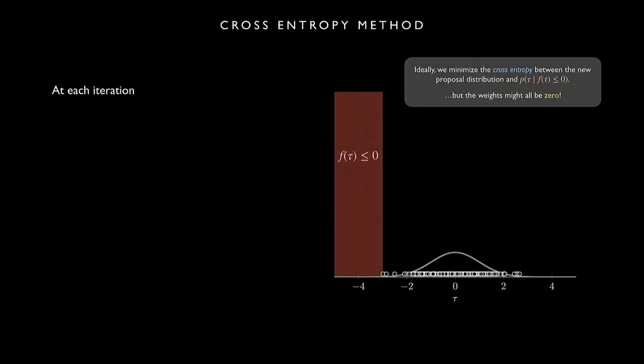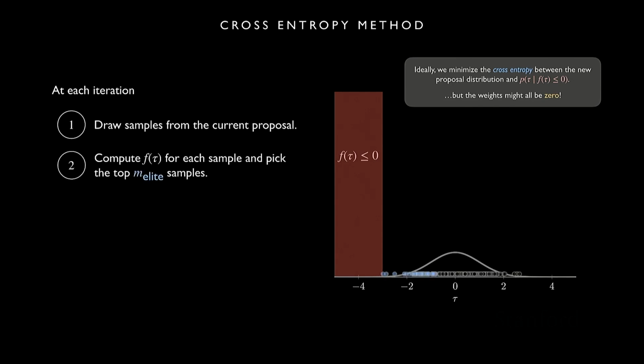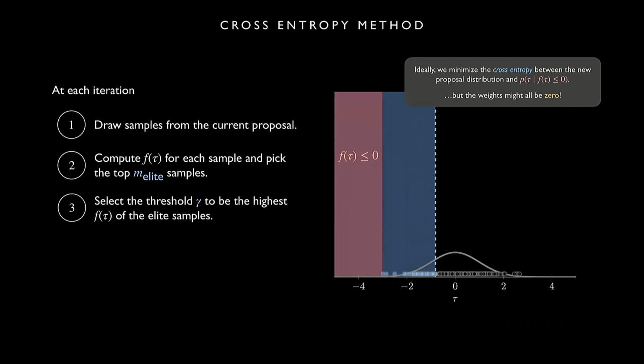We're going to take an iterative process, where at each iteration we draw samples from the current proposal. So we have samples now from our nominal trajectory distribution. Then we compute f of tau for each of these samples, so each of their distance to failure. And then we pick the top m elite samples. m elite is just some number, a hyperparameter of the algorithm you need to pick. I think here we're taking the top 50 or something like that. So we look at the top 50 objective values, and then we set a threshold based on the highest objective value of all of those. We look at what is the worst elite sample, and we pick a threshold gamma to be there.